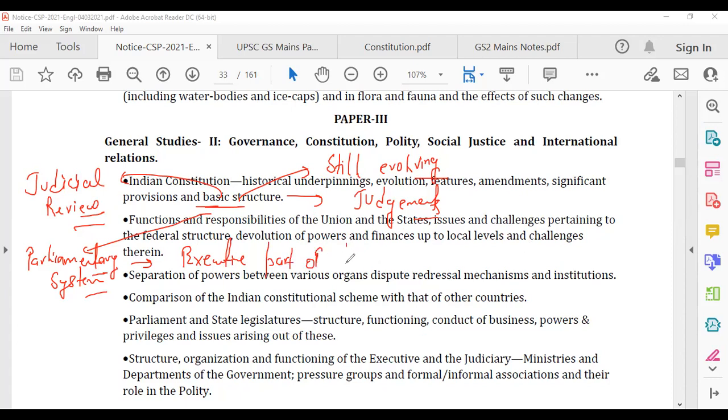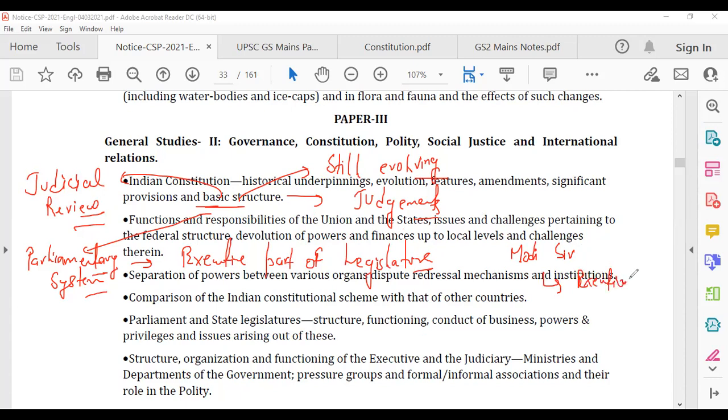Right? And in the presidential system, executive is not part of legislature, not responsible to legislature. Like in simple terms, if you want to understand it, Modi ji, and like Modi ji is what? He's a part of parliament. It's not like there is a separate election, but Modi ji, if you talk about Modi sir, he is what? He's both. He's executive also.